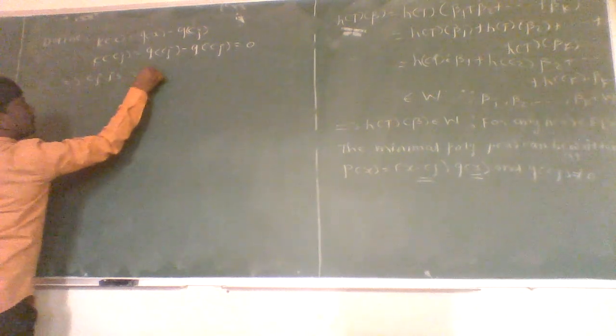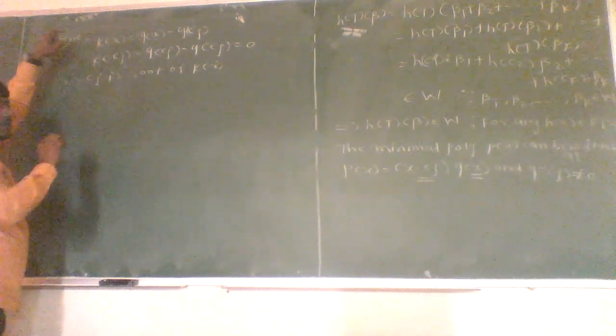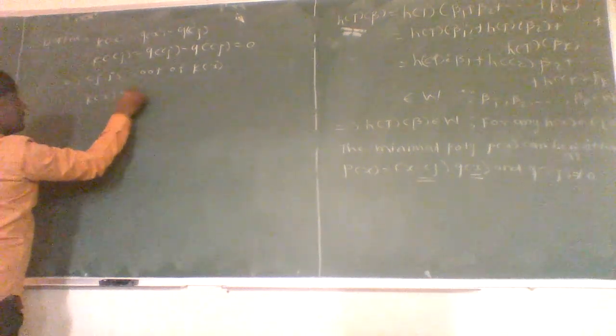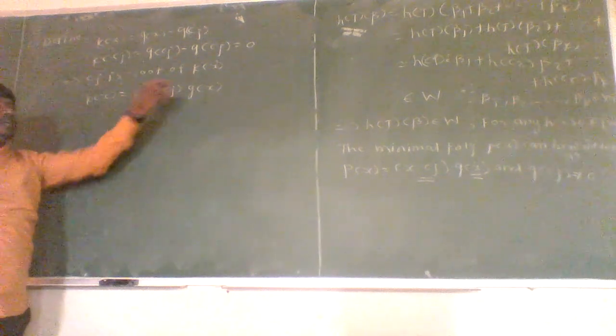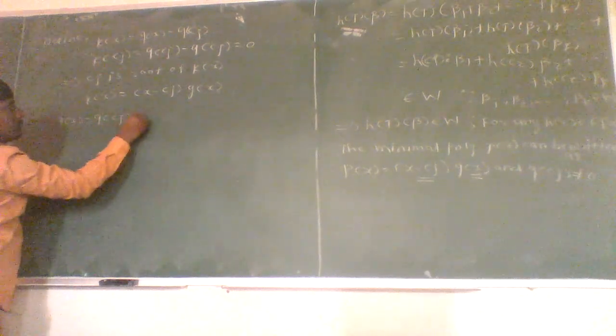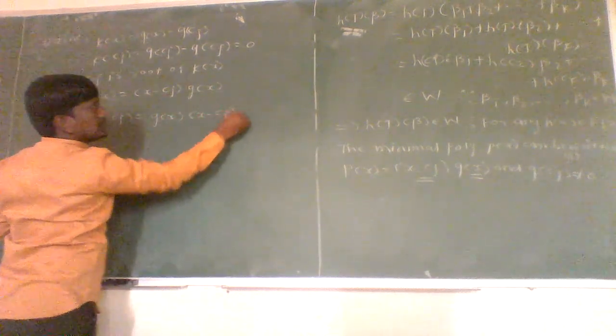Since cj is a root of k of x, k of x can be written as x minus cj into g of x. But k of x is nothing but q of x minus q of cj, which is nothing but g of x into x minus cj.